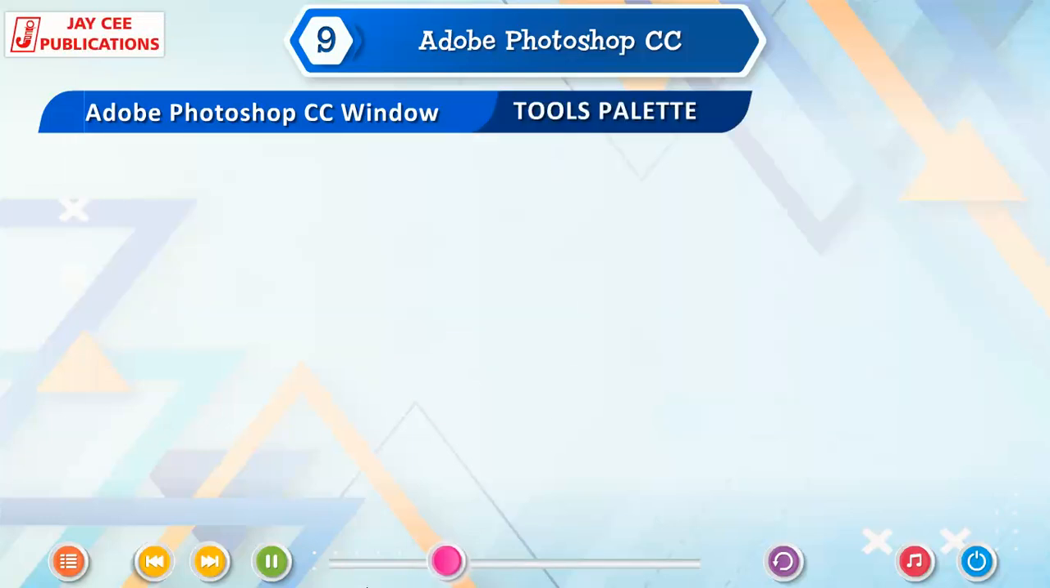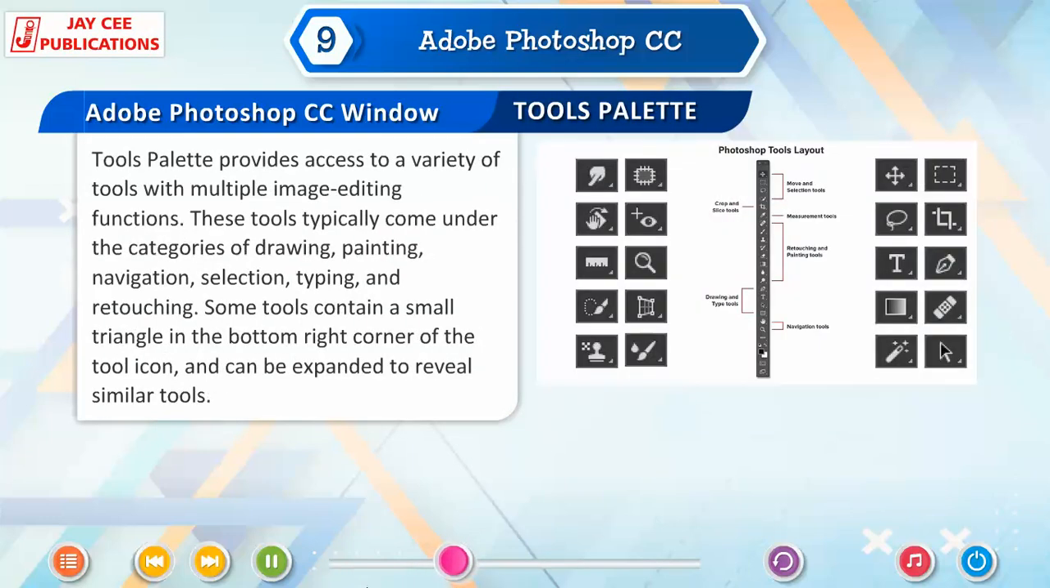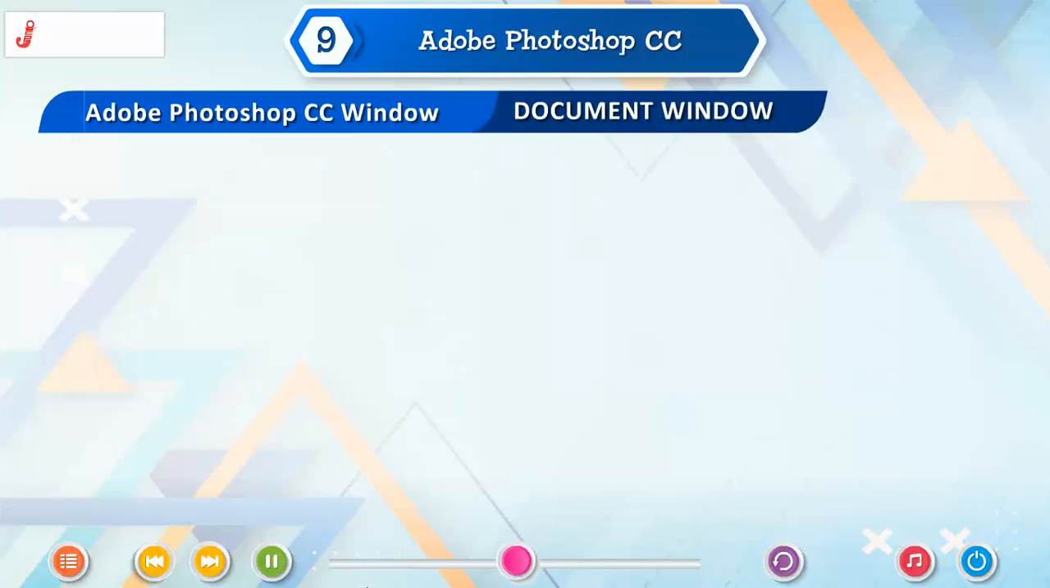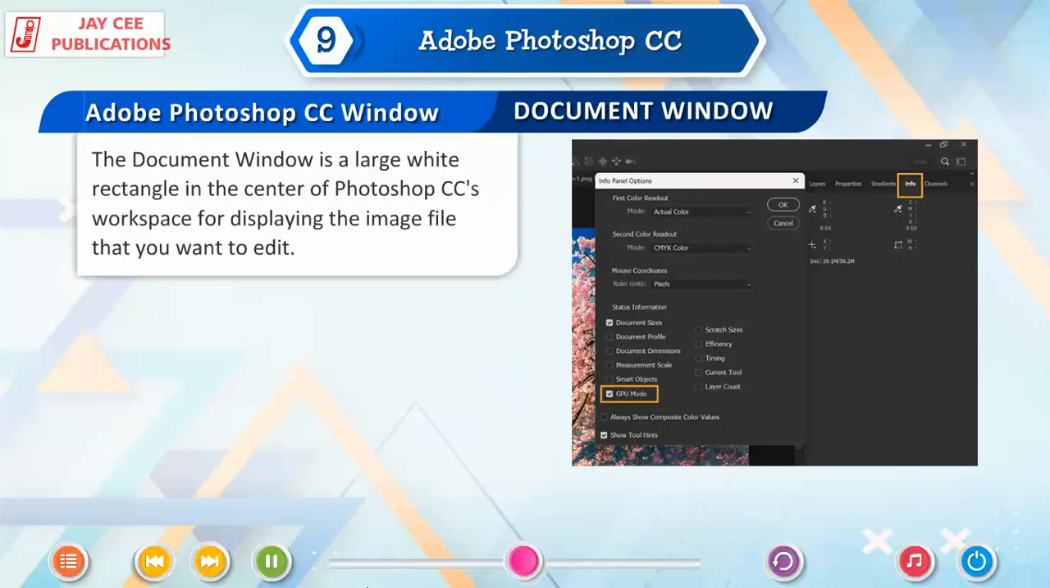Tools palette. Tools palette provides access to a variety of tools with multiple image editing functions. These tools typically come under the categories of drawing, painting, navigation, selection, typing, and retouching. Some tools contain a small triangle in the bottom right corner of the tool icon and can be expanded to reveal similar tools. Document window. The document window is a large white rectangle in the center of Photoshop CC's workspace for displaying the image file that you want to edit.